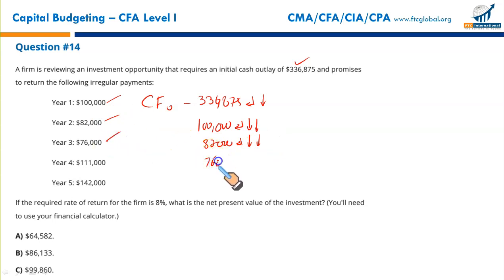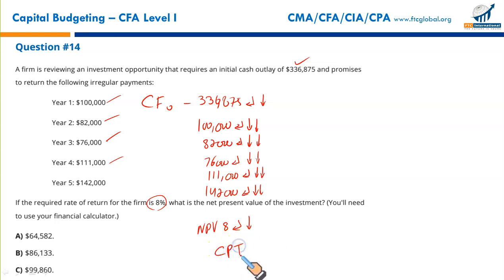Then you have $76,000. Press the enter key and then the down arrow key twice because it's a single cash flow. Then we have 111,000. Enter, down arrow key twice, and then finally 142,000. Enter, down arrow key twice. Once all the data is entered, you will need to press the NPV key. The system will ask you to enter the discount rate, which in most cases would always be given to you. You write 8, press enter, down arrow key. Now all the data has been entered. You just need to press the CPT key and you will get your result.